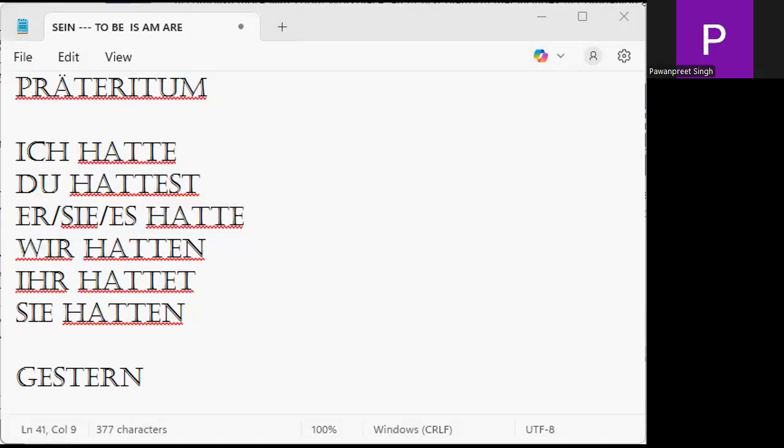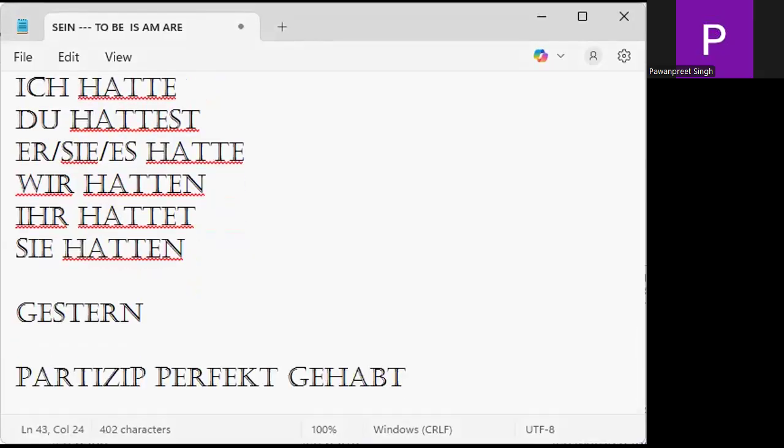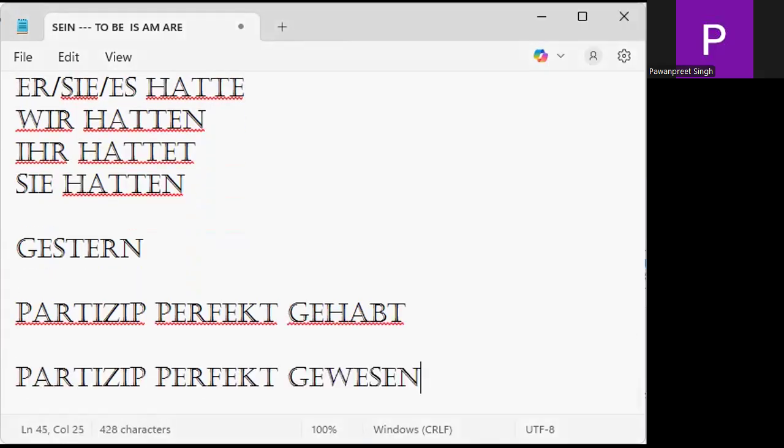My team, we need to understand the third form of the verb haben. The third form, which we call the participle perfect, is gehabt. What is gehabt? The third form of "had". Gehabt is the participle perfect, the third form of the verb. And the third form of your verb sein is gewesen. Gehabt, gewesen. Is it clear to you, my team?